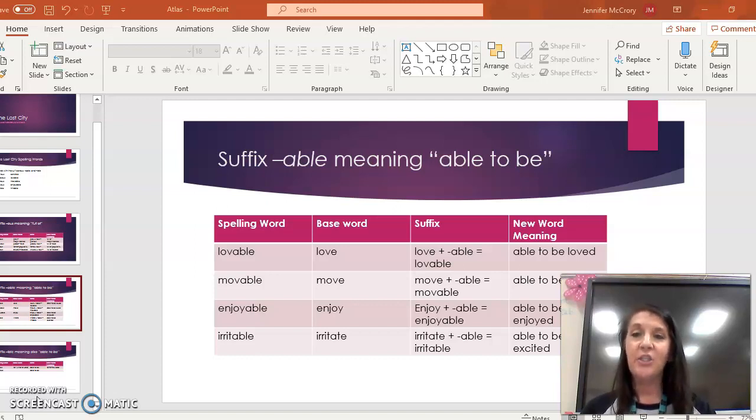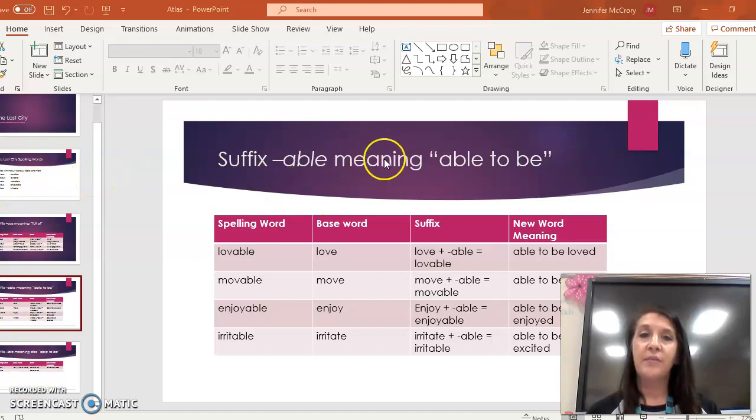It has been a great week, and we talked about one of our suffixes yesterday. That's one of 3 that we are focusing on. Yesterday it was OUS, and today it is going to be ABLE, able. And what does that suffix mean to us? It's able to be. All right, fabulous. So let's go ahead and get started.